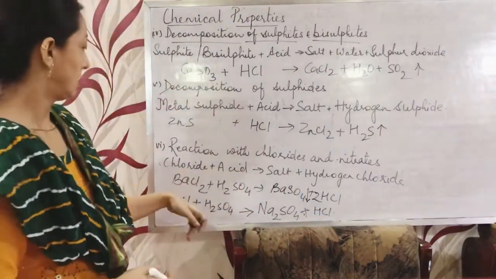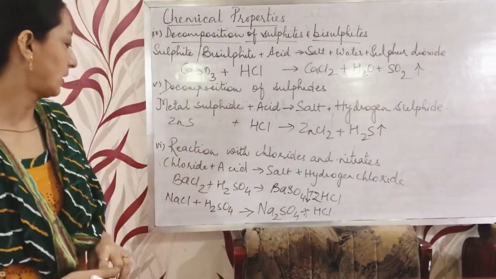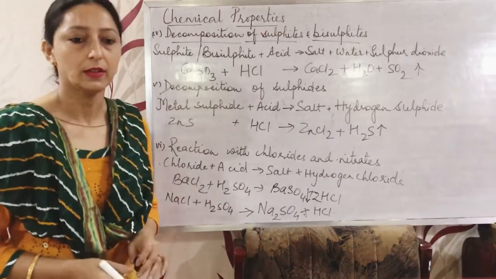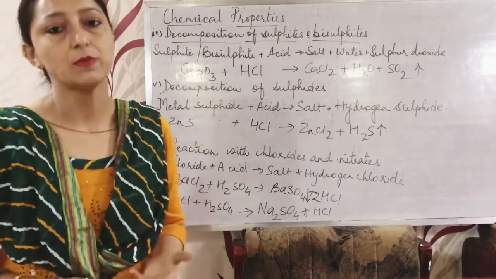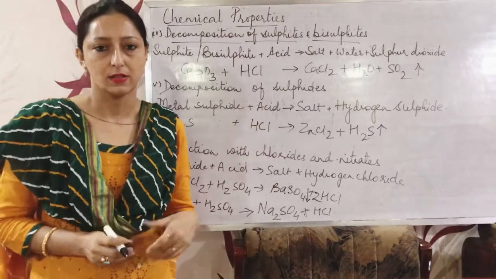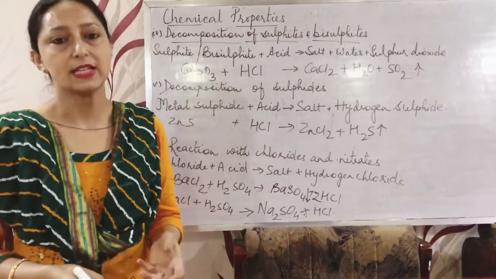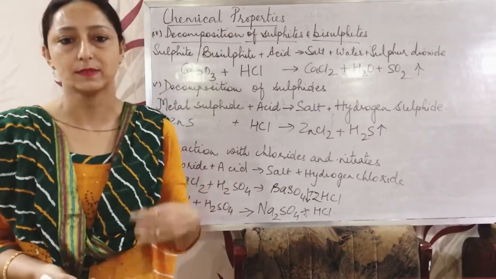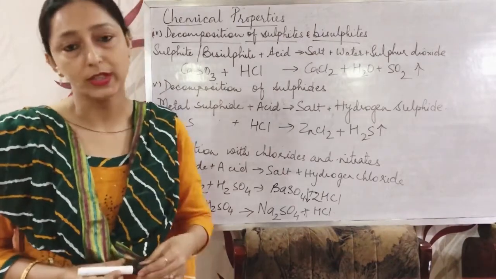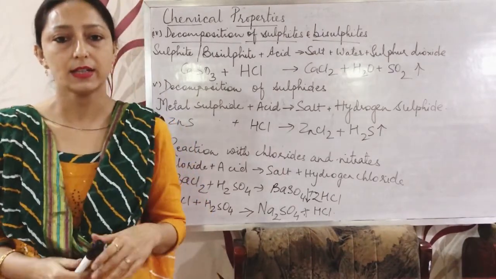So this is the reaction for chloride. Now there are some general uses of some acids. Many acids are there: boric acid, citric acid, oxalic acid, carbonic acid, tartaric acid, nitric acid.